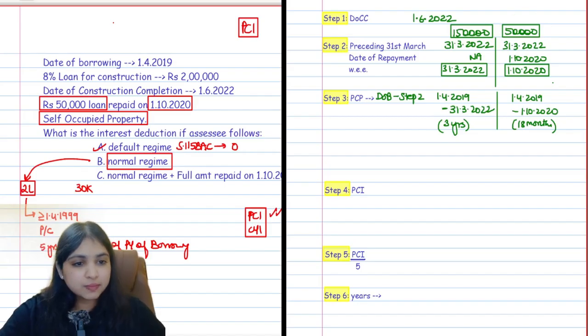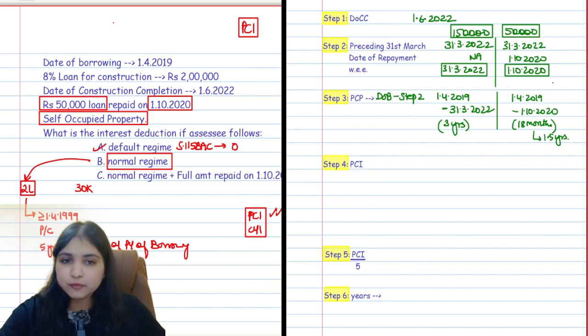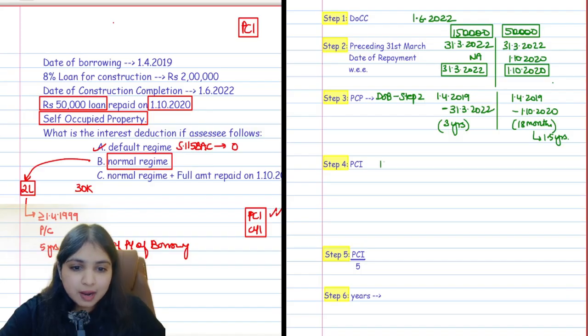For 50,000 rupees, your pre-construction period is 18 months. 18 months, you can also call it 1.5 years, guys. Then comes your step 4, which is going to be your pre-construction interest. That is, for this period, you have to find the pre-construction interest. Now, tell me, how will you compute? On this 1,50,000 loan, how will you compute the interest, guys?